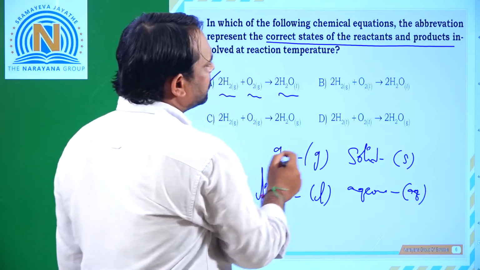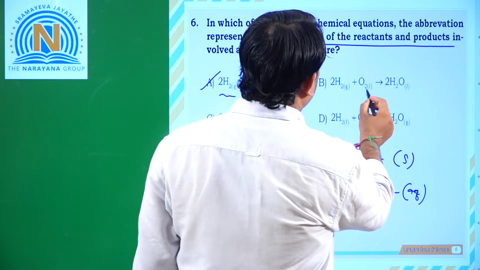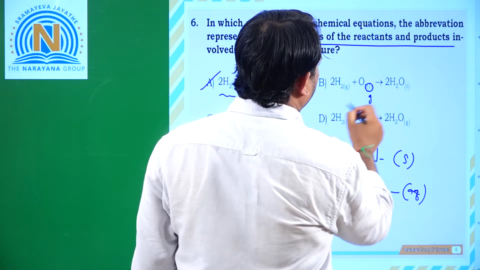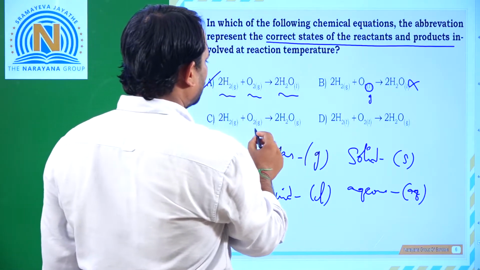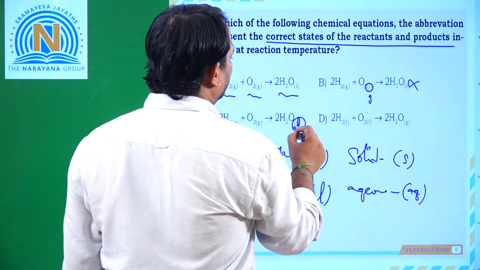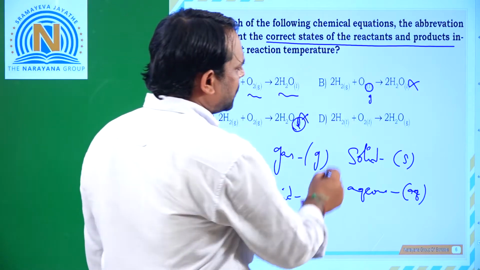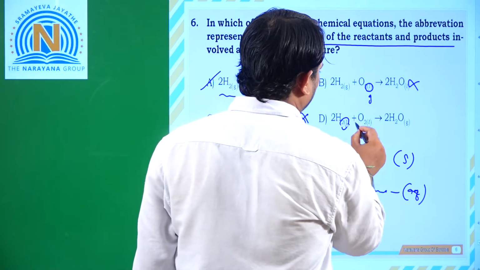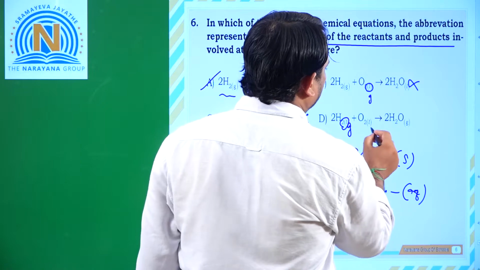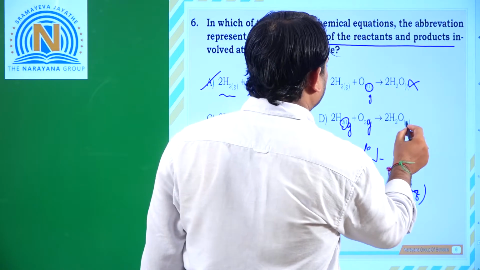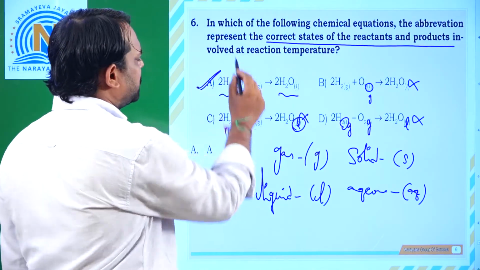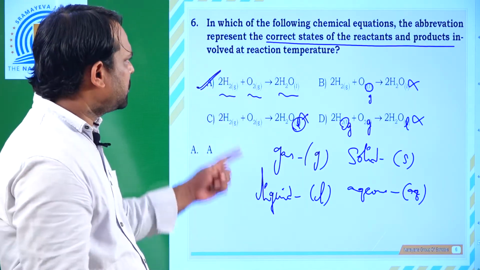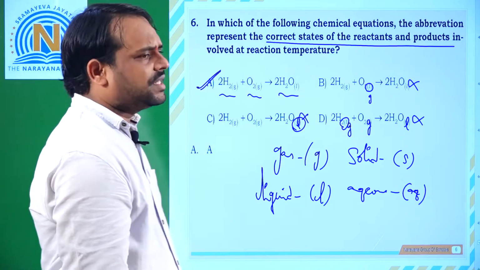This one is correct. The other options have wrong states, for example H2 as a liquid. Only the first option A is correct, the correct representation of the states.